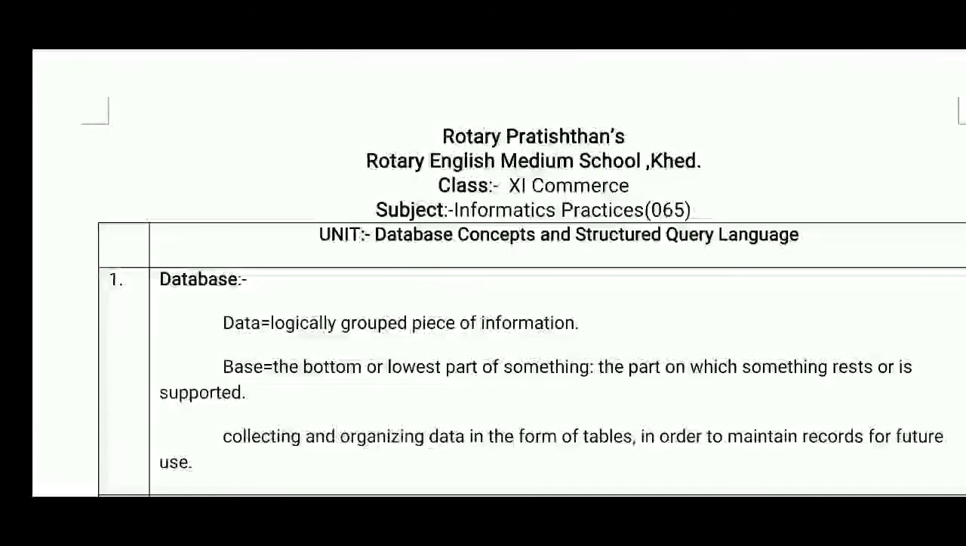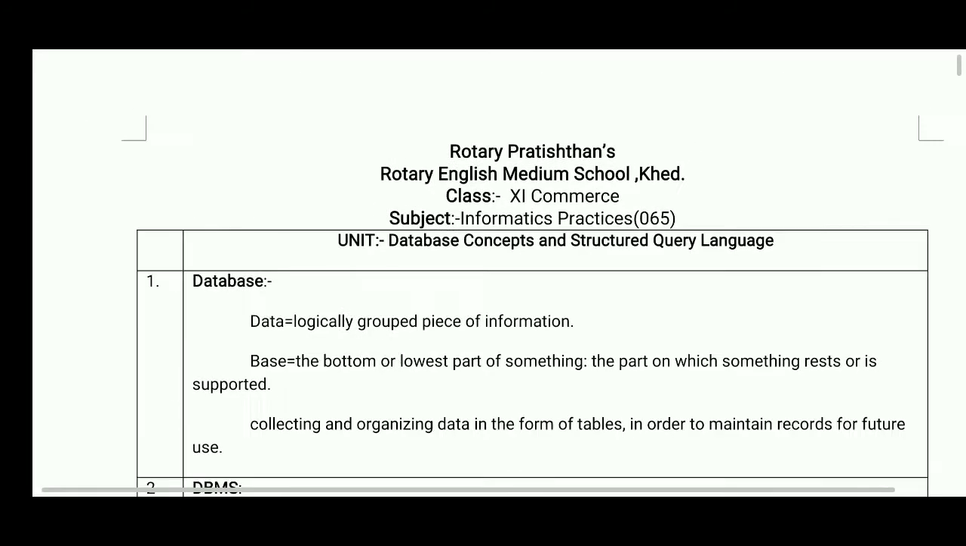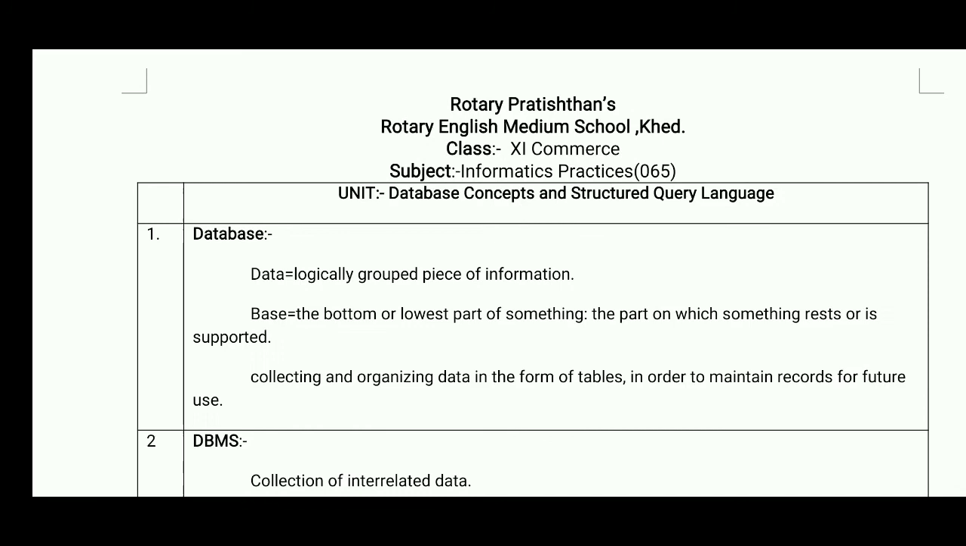Afternoon, students. Today we will start a new unit, which is database concepts and Structured Query Language. Yesterday I provided you notes, so you can refer to those notes also. The first part is the database. The question arises: what is meant by a database? Before that, we will see how a database is used.